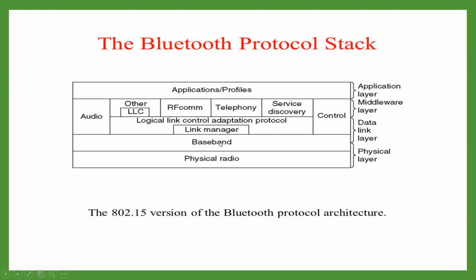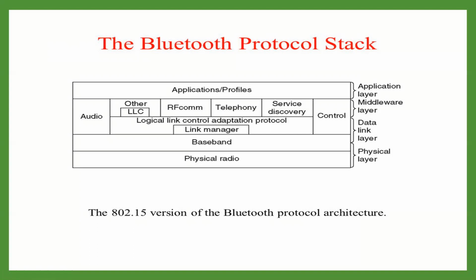Also, there are two types of links that can be created between the master and the slaves, and those links will be created at this baseband layer only. The first one is asynchronous connection-less, and the second one is synchronous connection-oriented.